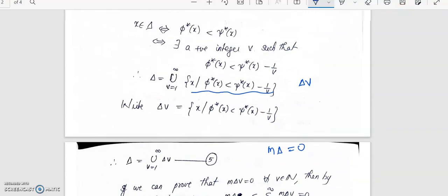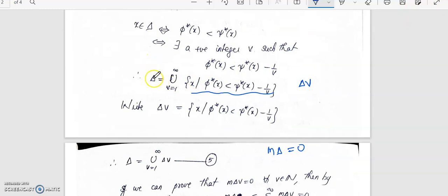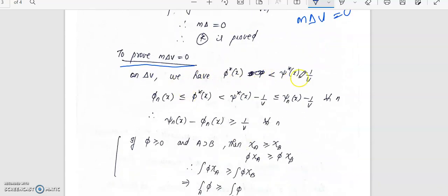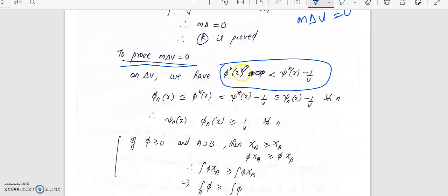Okay, so we took our original set as delta, and we wrote delta as the union of the delta v sets. So we will now show that measure of delta v is 0. So that is the next step. So prove that m delta v is 0. Now on delta v we have this condition. Delta v is what we defined as phi star of x less than psi star of x minus 1 by v.